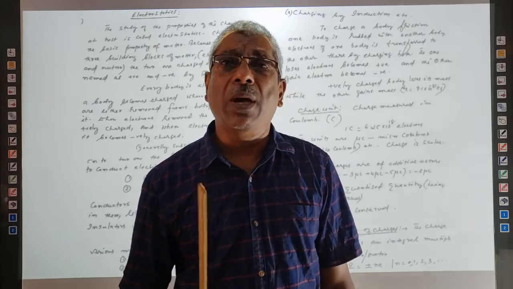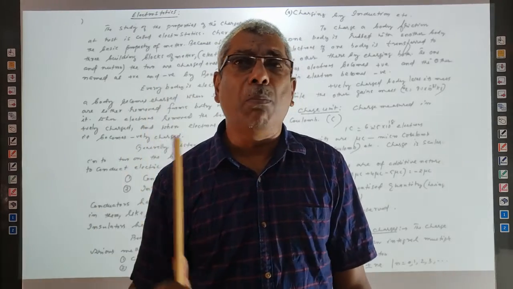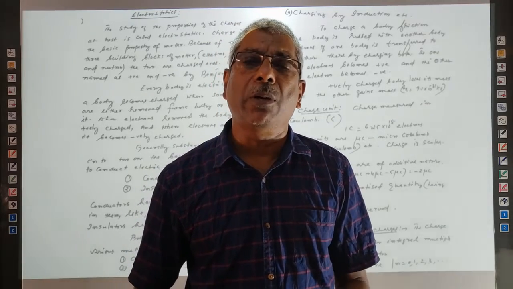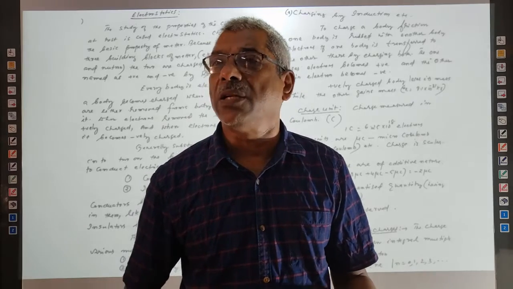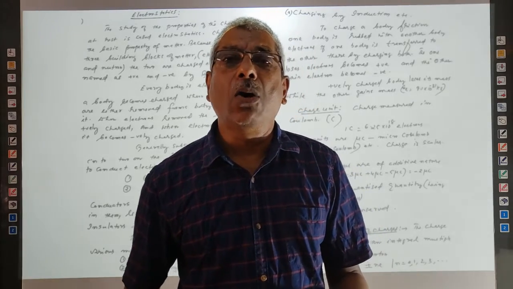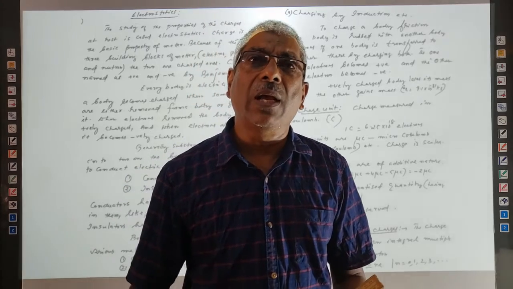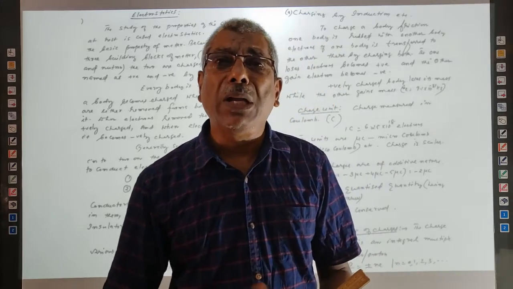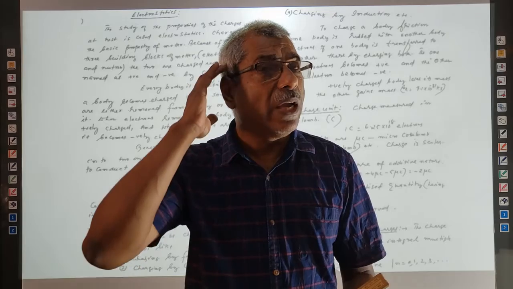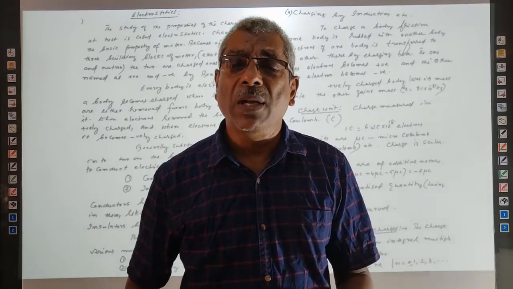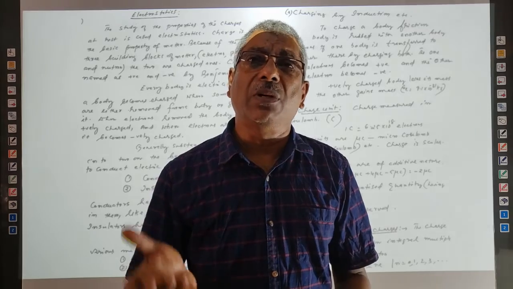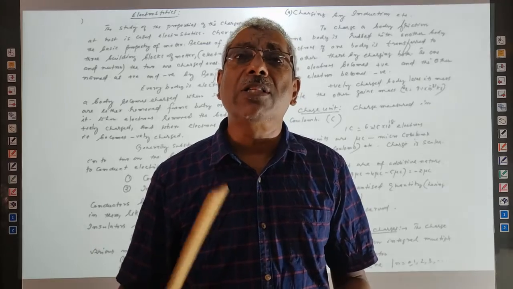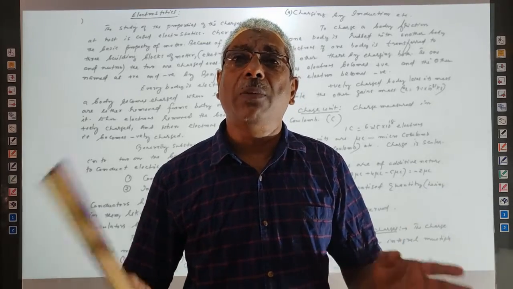You can also do this experiment at home. If you rub a plastic comb with dry hair and then take it towards small bits of paper kept on the table surface, the plastic comb attracts the bits of paper. We see that the comb is electrified. This electrification is due to charging of the body. So there is some transfer of charges between the dry hair and the plastic comb. There are several situations: plastic with dry hair, ebonite rod with cat skin, and glass with silk. In all these conditions, one body becomes positive and the other becomes negative.